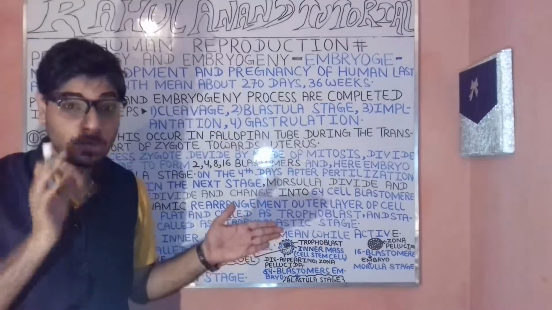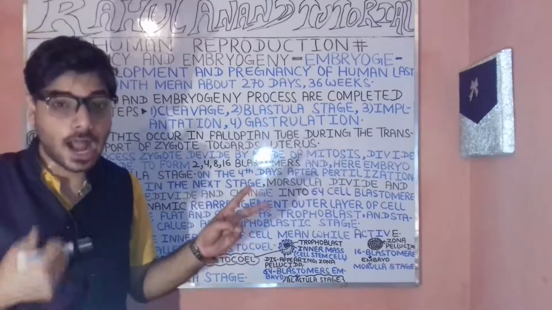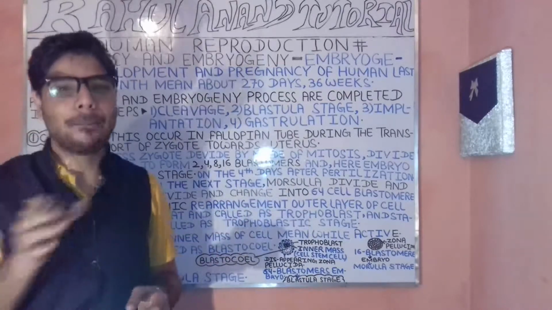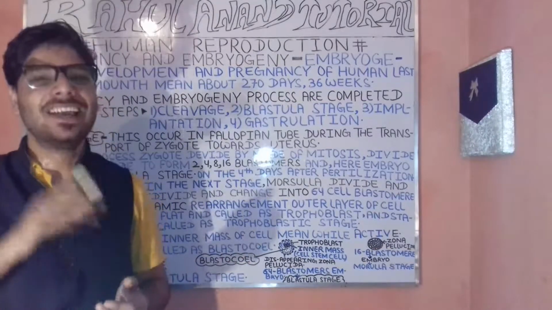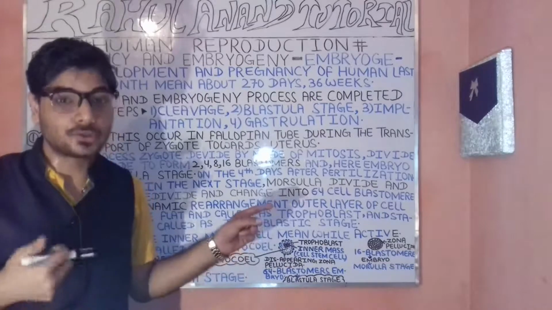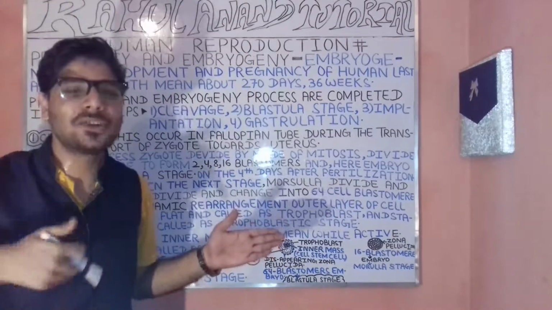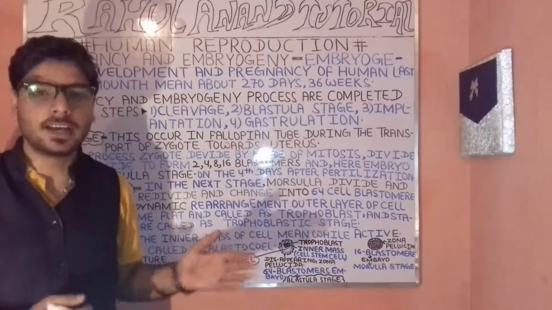Your parental cell will be divided into two identical cells, which will resemble the same state as their parents. So these are identical in nature. After that we are having meiosis. Meiosis is known as the reductional division. Why is it so? This is because your chromosome number is being reduced.